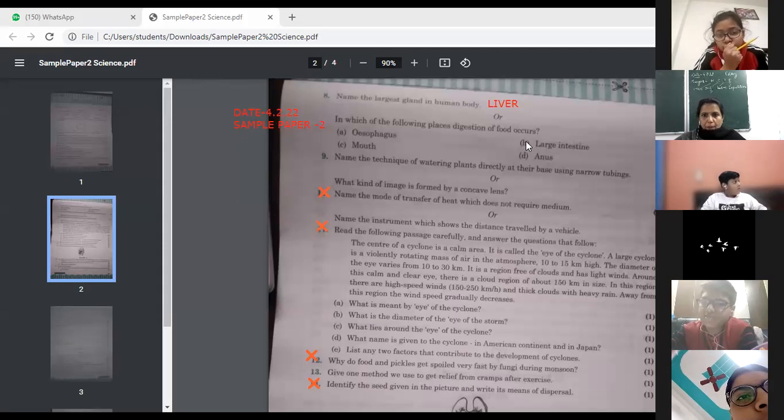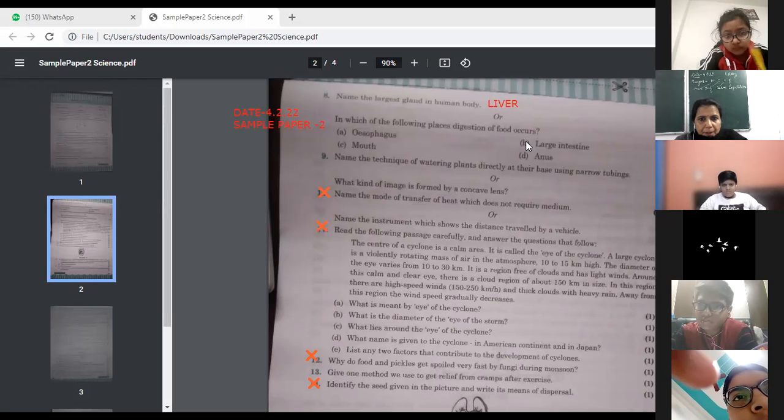Yes, ma'am. The large intestine, ma'am, just makes the waste, it does not digest. Yes, digestion actually starts with the saliva in the mouth, but here it is not written properly. Either it should be the small intestine. Here it is written, places where the digestion of food occurs. So digestion starts from the mouth, because in the large intestine only waste product is formed and water is absorbed. The rest of the steps take place in the small intestine.